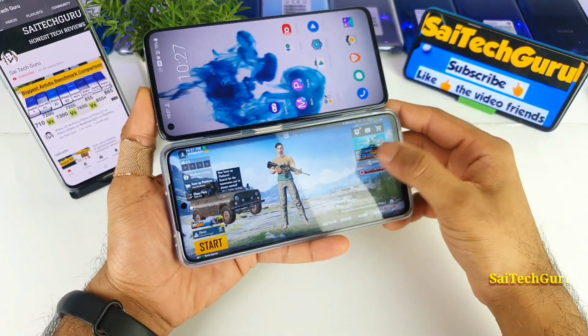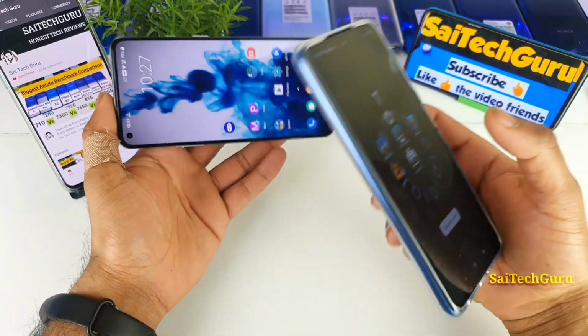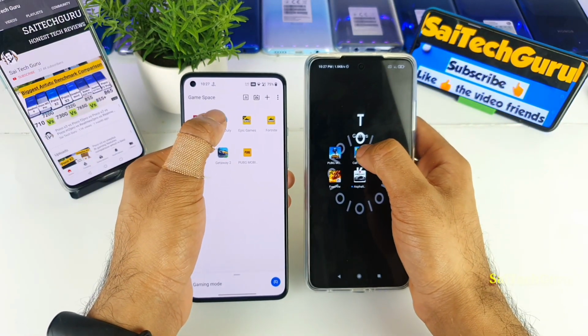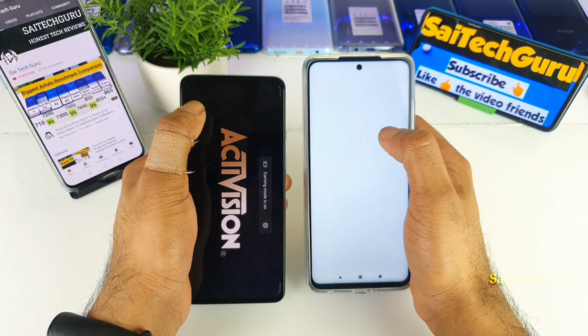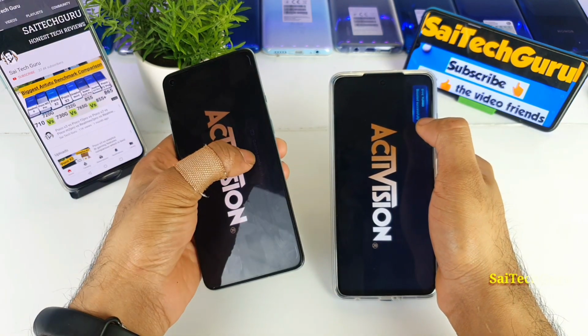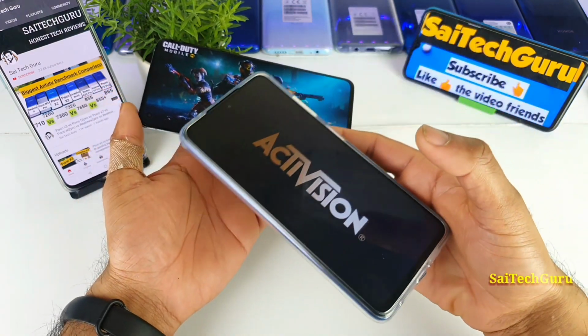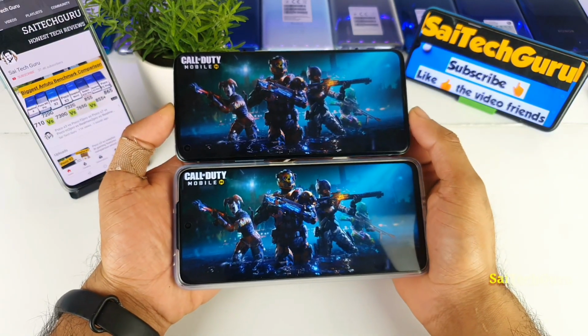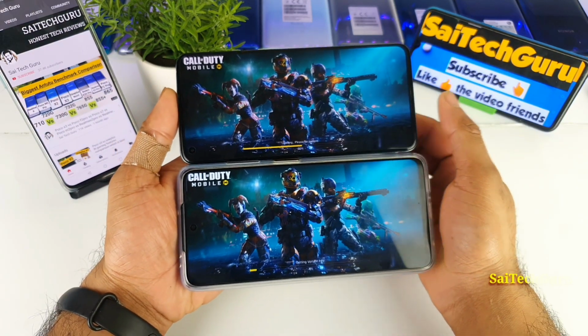Without closing the game, I'm just going to the home page only. I'm not trying to close the game. So let me try to open Call of Duty next. As you can see, Game Turbo and Game Mode in both phones are activated. So let's see now which phone will open Call of Duty faster.